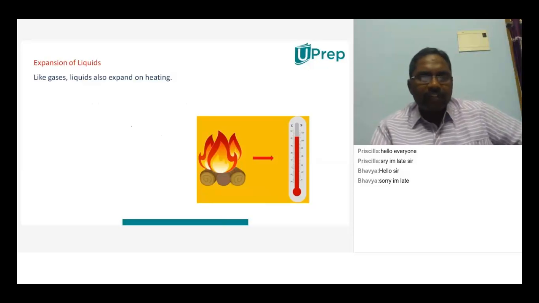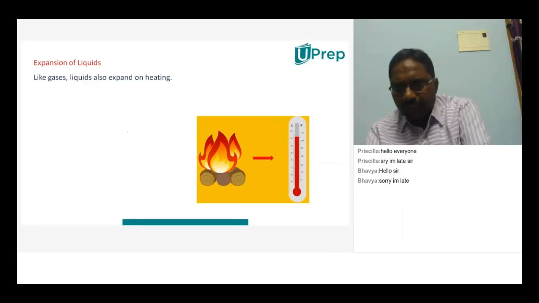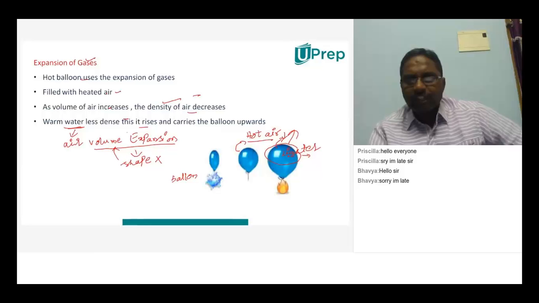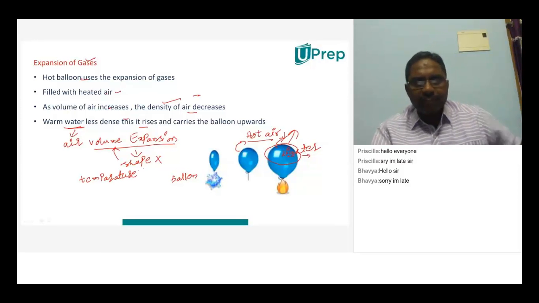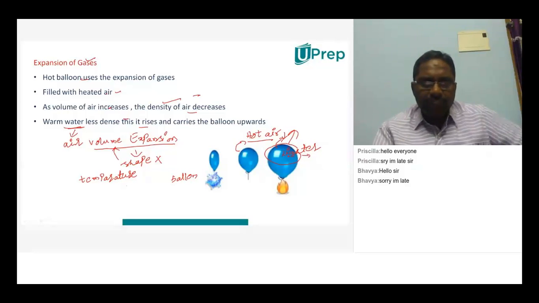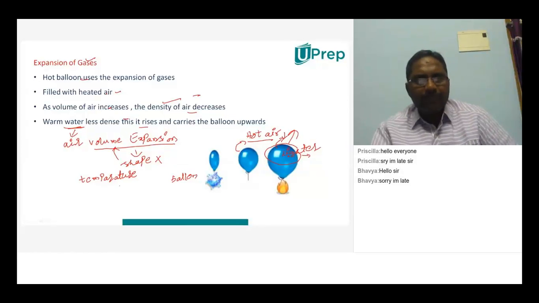Right. Now let us come to the expansion of liquids. Maybe you have many applications related to the expansion of gases also. By using the expansion of gases, we can measure the temperature of objects. To measure the temperature of objects we require a few devices, and those devices use the expansion of gases. That type of thermometer also exists, which is not in your syllabus, but you have to understand that by using the expansion of gases also, we can measure the temperature of any object.